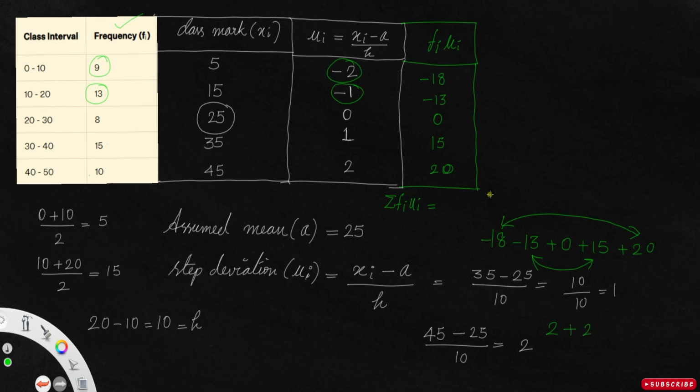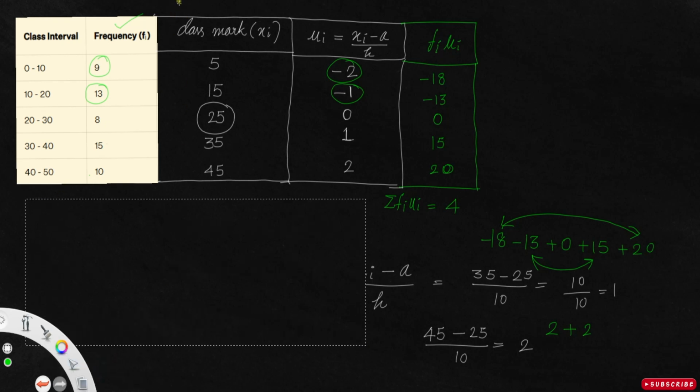So 2 plus 2, the answer will be 4. Now let me clear this space. You need to find the sum of the frequencies also, sigma fi. So what's the value of sigma fi? Let me use the calculator.